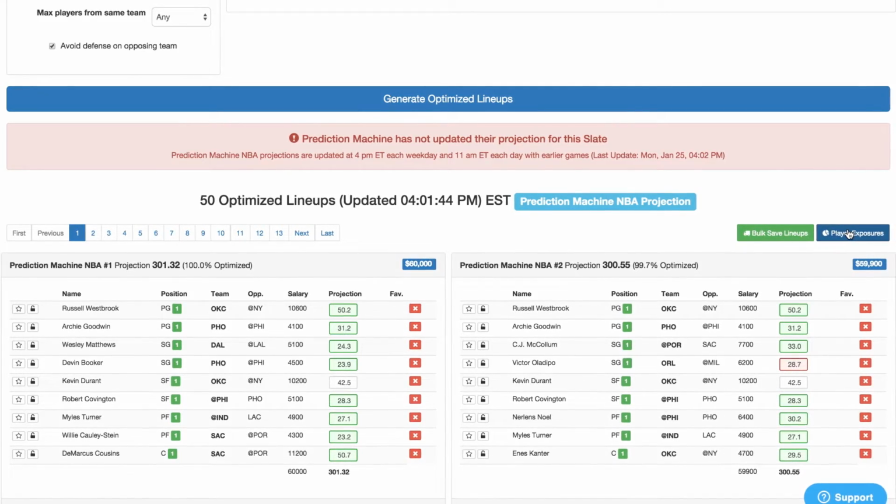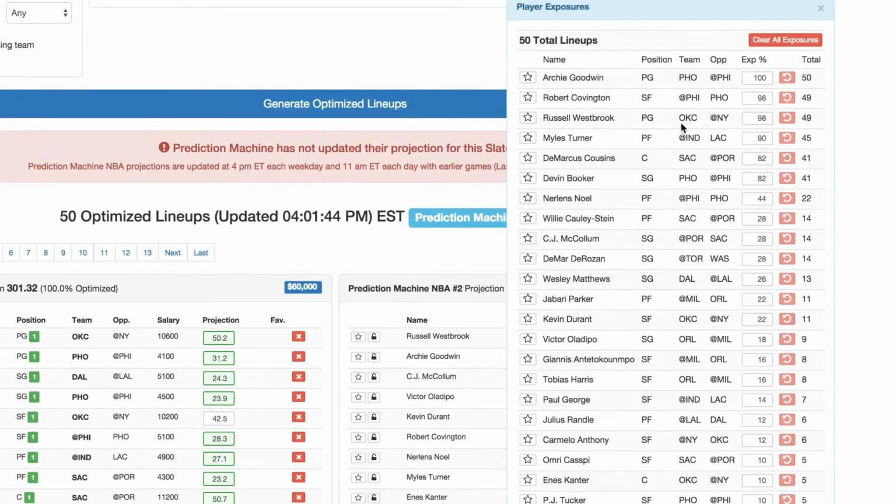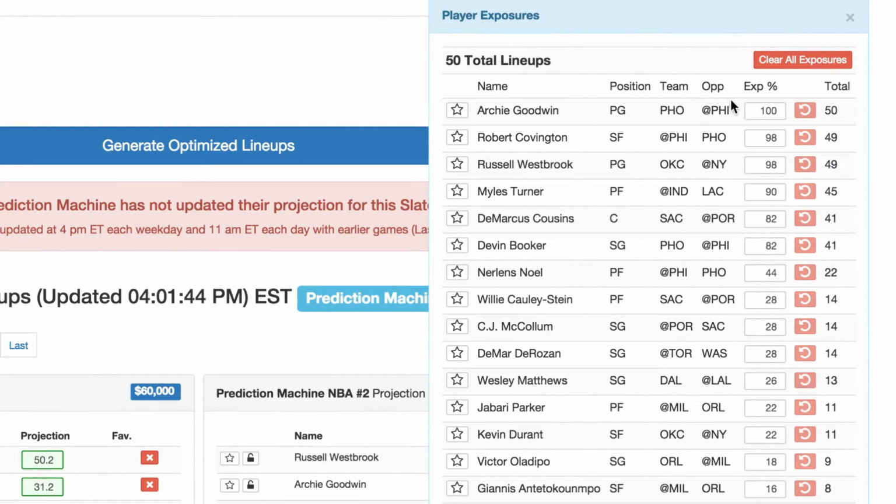So we can kind of adjust our player exposures here. If we look, we can see right now Archie Goodwin is at 100% of exposure. And that makes sense because he's playing against a weak Philadelphia defense, and he's starting for only, I think, the 3rd straight game. So his price really hasn't adjusted. So his projection of 31 with a salary of 4,100 is going to make him a really good play tonight. And we'll also see that Russell Westbrook is at 98% as well. And Miles Turner is at 90%.